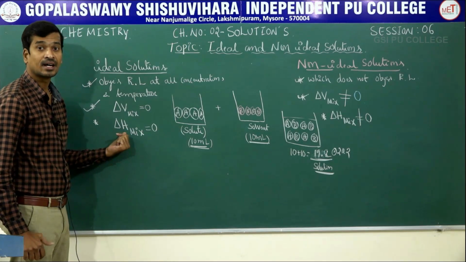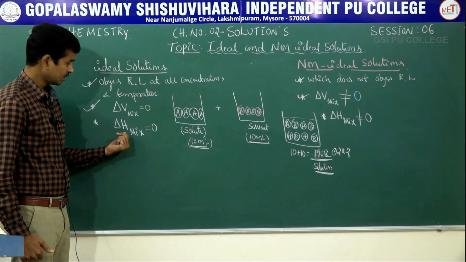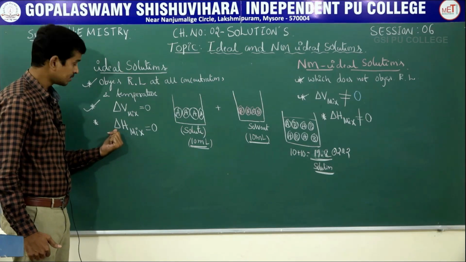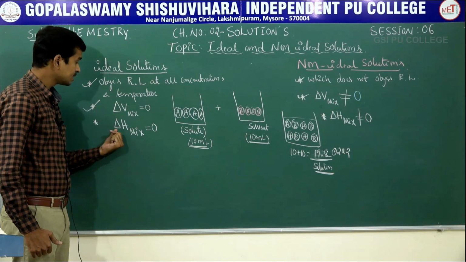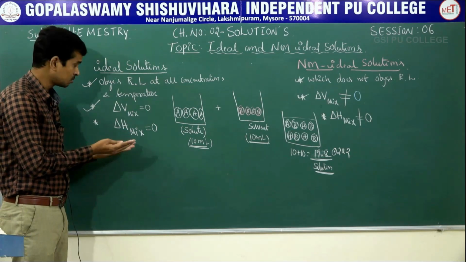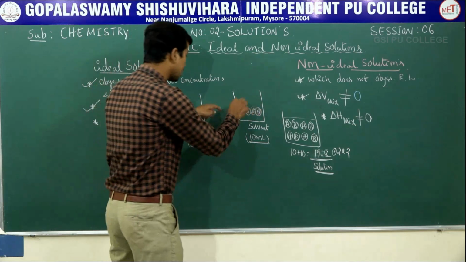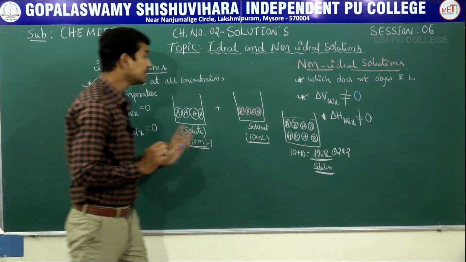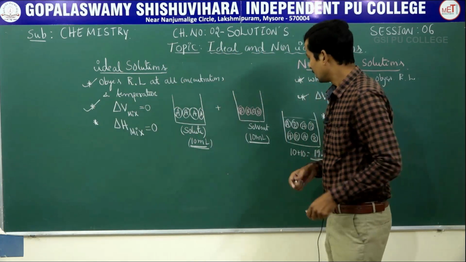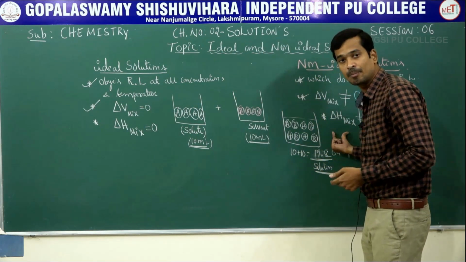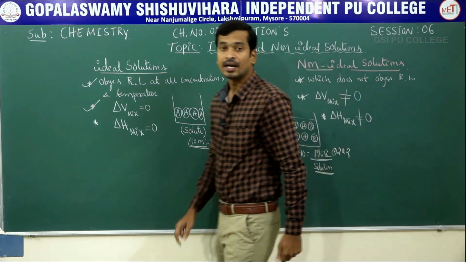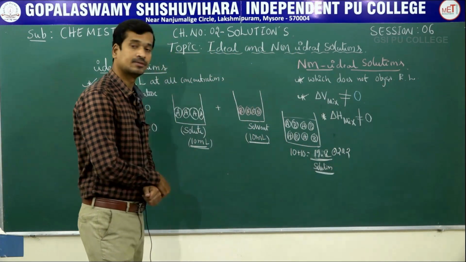H is called enthalpy. Clear? Delta H means the change in enthalpy, means there is no change in the enthalpy of the solution after mixing the components in case of an ideal solution. Suppose there is a change in enthalpy after mixing the components, that is the case of a non-ideal solution.